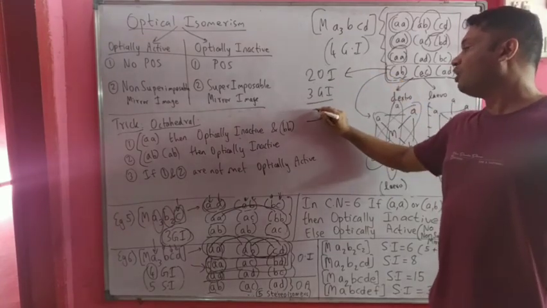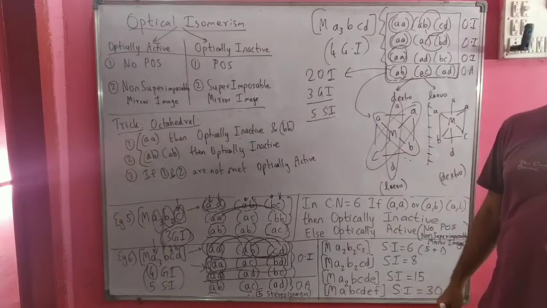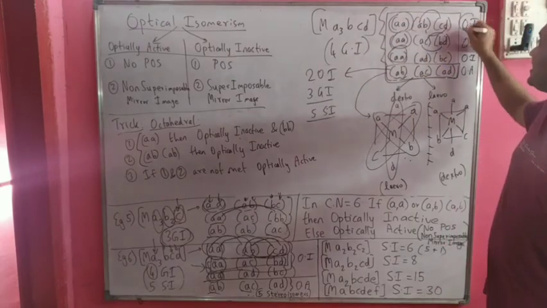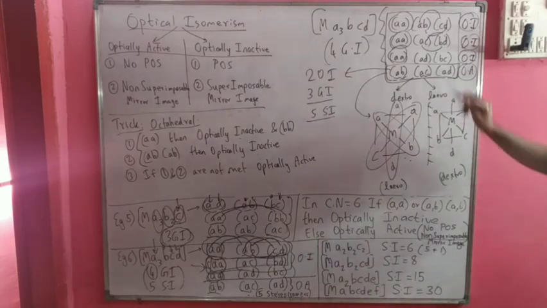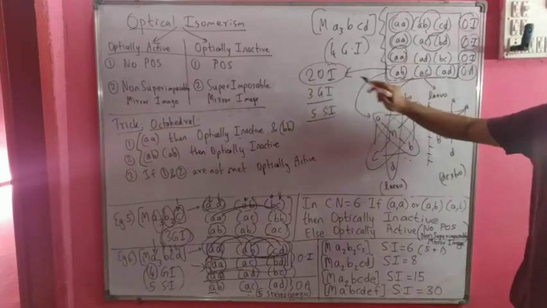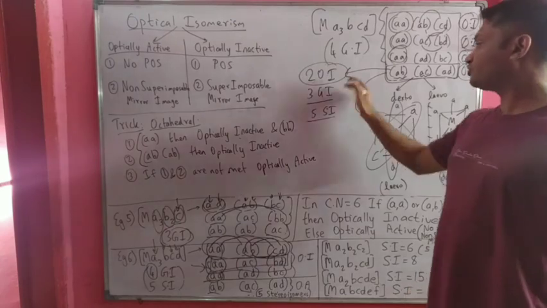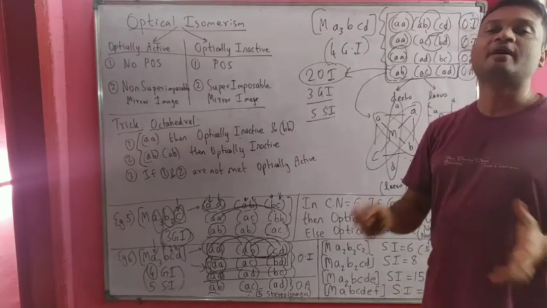So in all we have 5 stereoisomers. 3 plus 2 will be 5 stereoisomers. So for this particular geometry we have 5 stereoisomers which are possible.